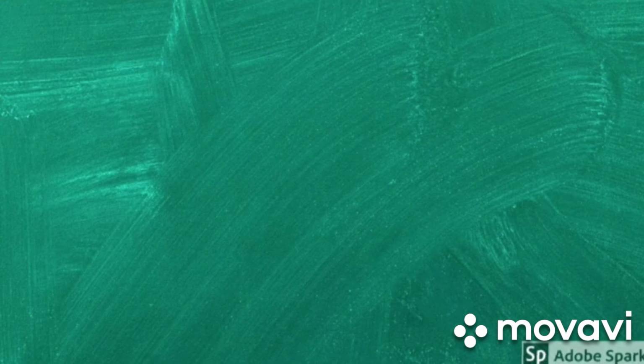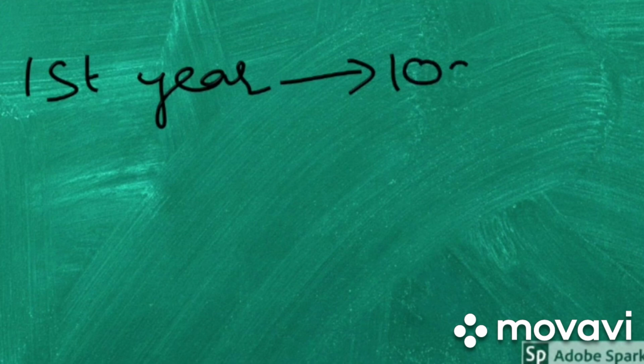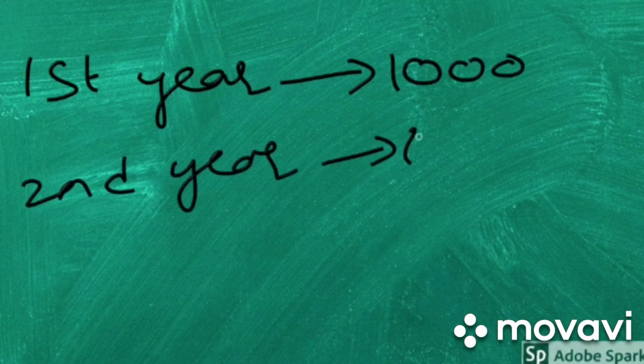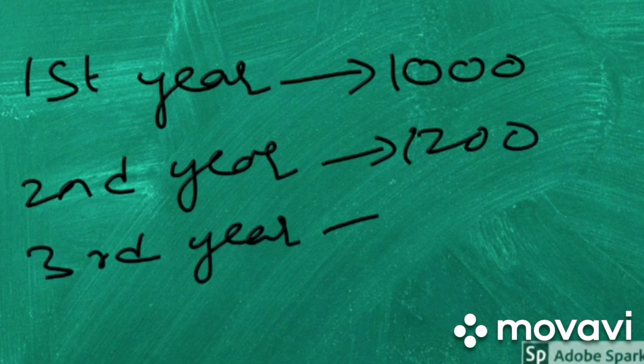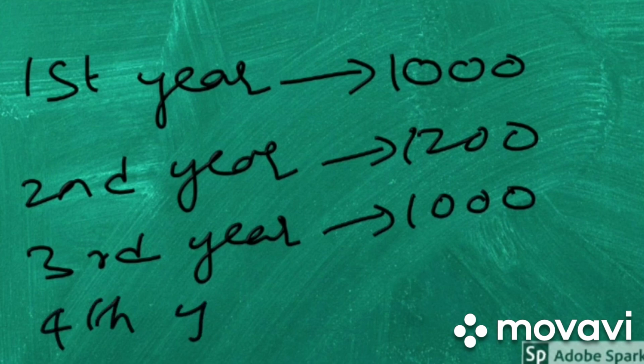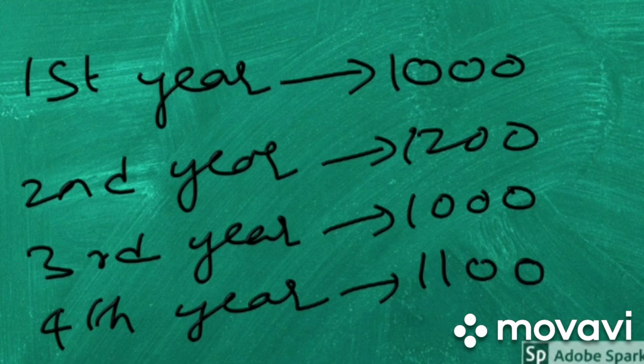So, in short, the first year is for 1000 marks. The second year is for 1200 marks. The third year is for 1000 marks. And the fourth year is for 1100 marks. So, in this Ayurvedic medicine course, along with 4 years of theory knowledge, we have a 1.5 year internship program also, that is similar to the MBBS course.